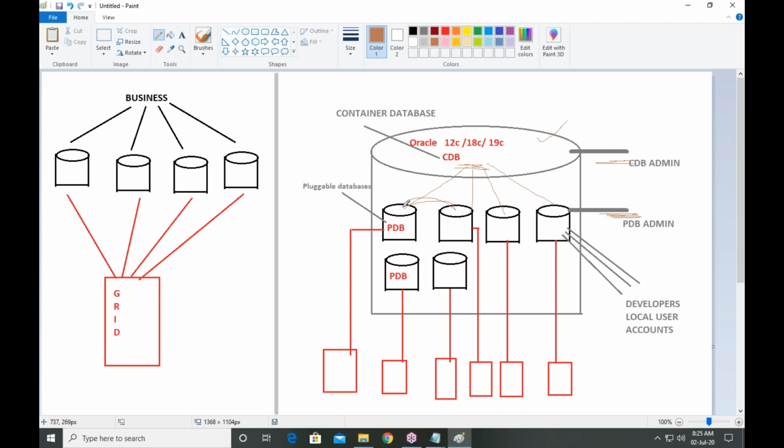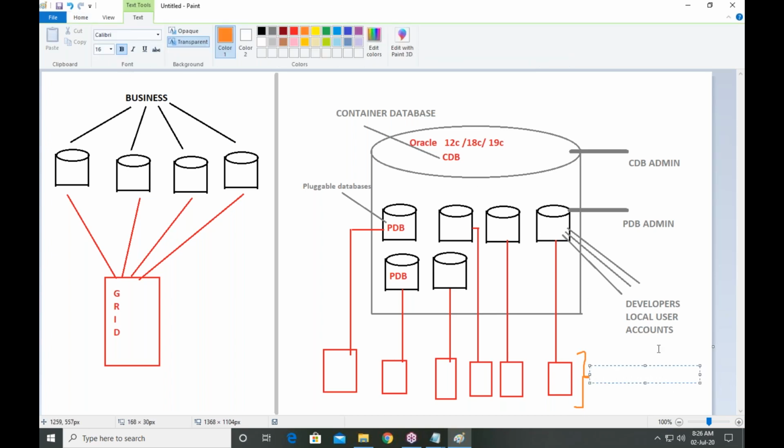So communication from one server to another, one PDB to another PDB, is very easy. These are the benefits of cloud database. So here, let me write the last point. What are these things? These are called business applications.